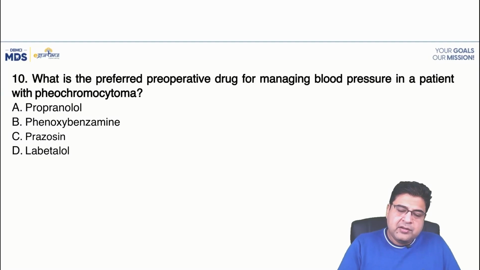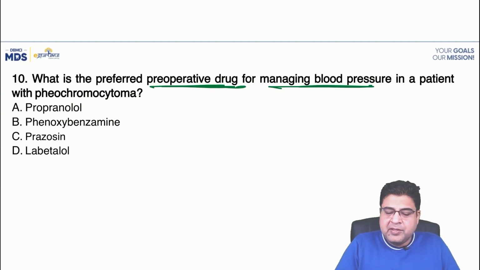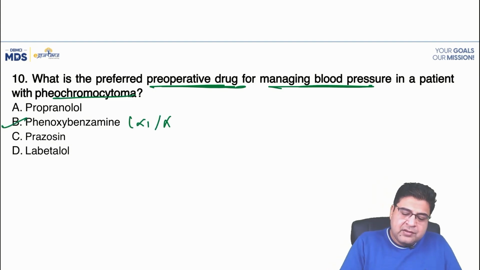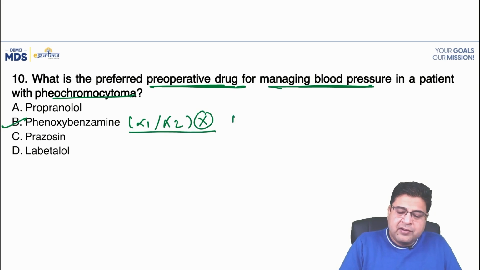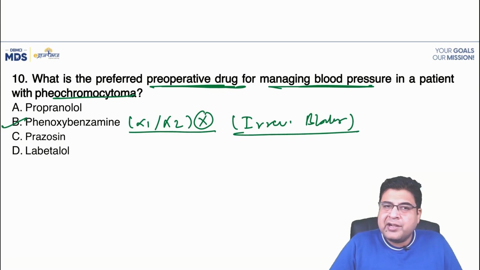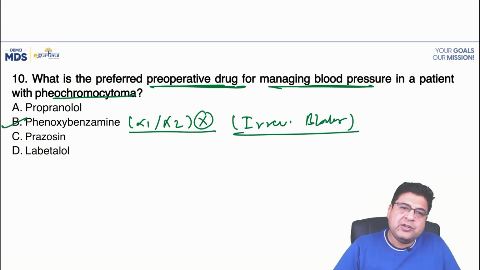Now question number 10: which is the preferred pre-operative drug that is given to manage the BP of the patient in pheochromocytoma? It's a fact-based question. Phenoxybenzamine is the best medicine. Phenoxybenzamine is a non-selective alpha blocker. This is a type of irreversible alpha blocker, a long-acting medicine. It's the best medicine for pheochromocytoma.